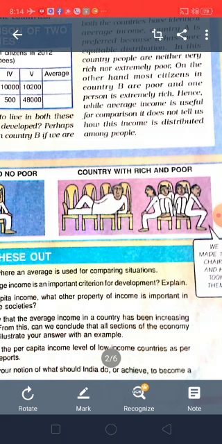So here we can conclude that by comparing with average income, we will not get the correct picture of the development of the country. We don't know whether the country is developed or not.